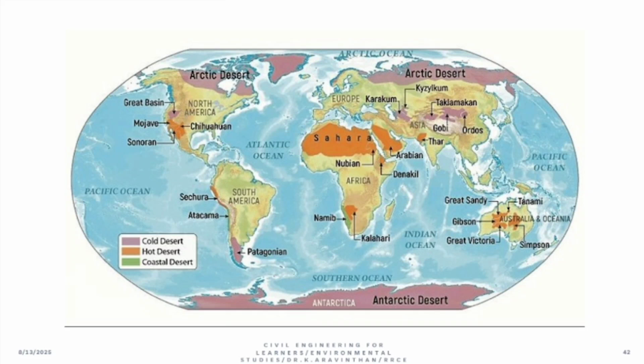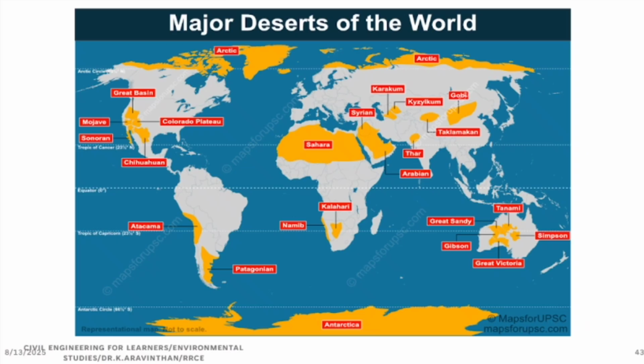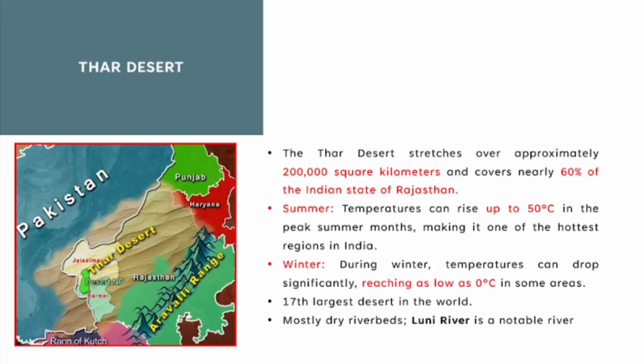Now, why do certain places become desert? So, which I will discuss with you. And this is a major desert in the world. This is the Thar Desert. Now, what you should know about the Thar Desert is that it is 2 lakh square kilometers, which is there in which state? In which state do you have the Thar Desert? Rajasthan you have. Their temperature might increase up to 50 degrees, and in winter, have you seen in desert, in the morning you have high temperature, at night you have severe cold, both extremes.